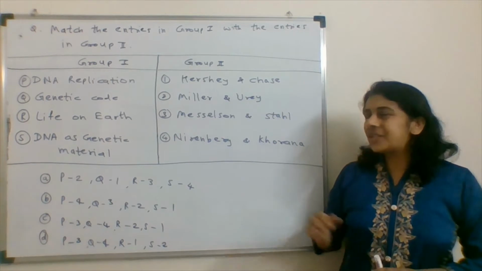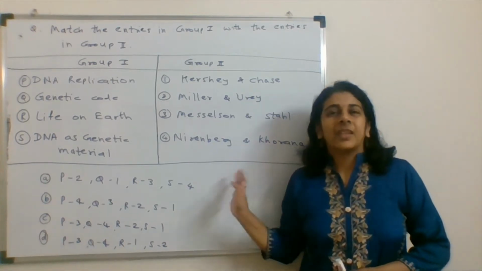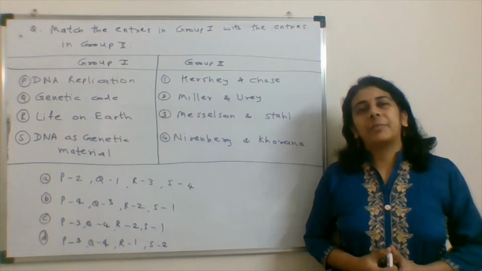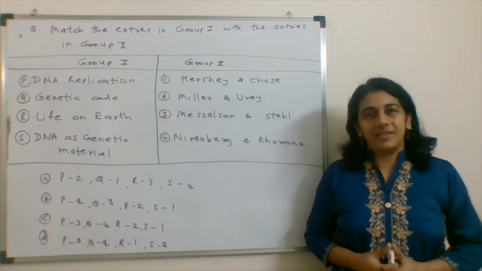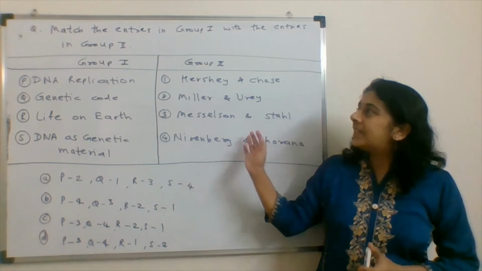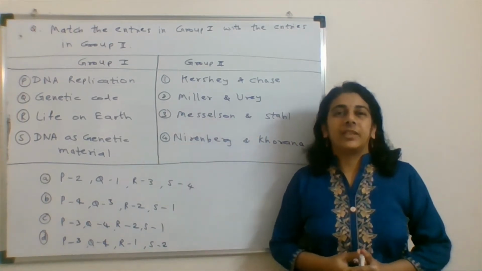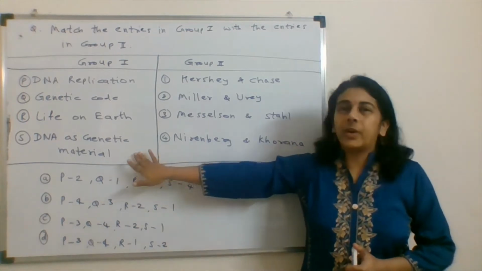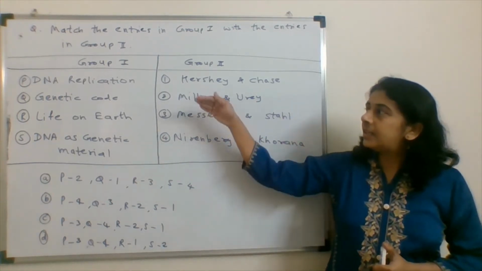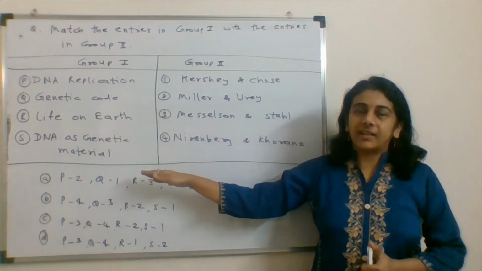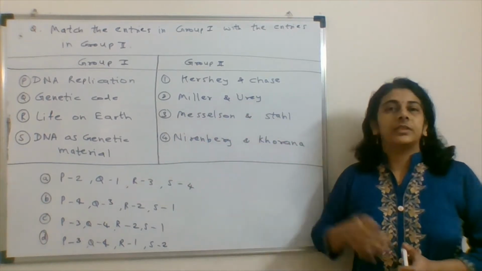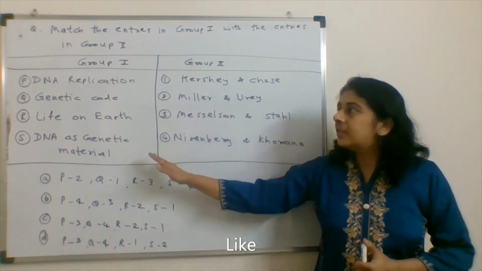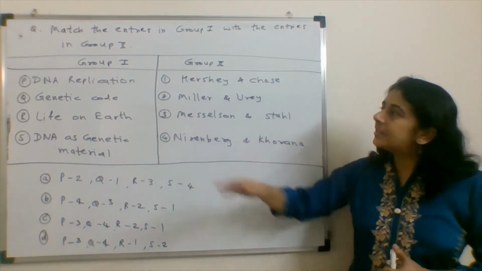So let's have a question for today's video. This is a 2-mark MCQ type of question from the paper of Biotechnology 2016. In the question, 2 columns are given. We have to match the columns. In group 1, the experiments are given, and in group 2, the names of the inventors are given. So, let's see the question.